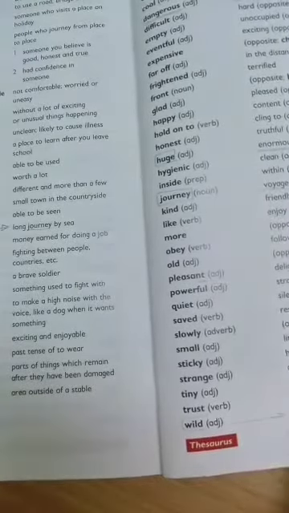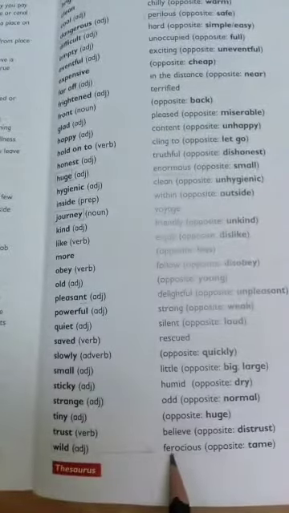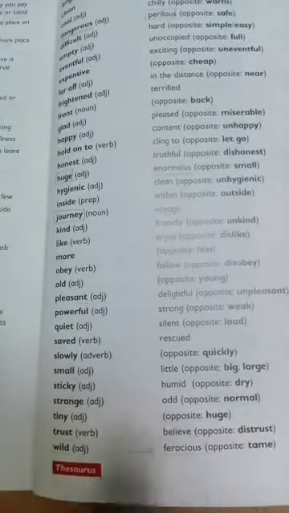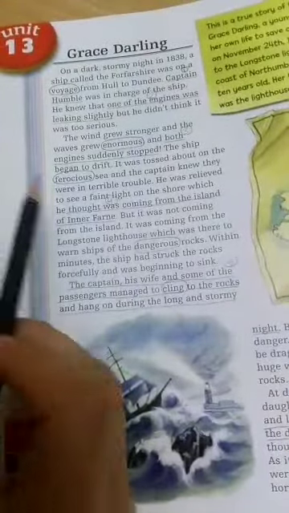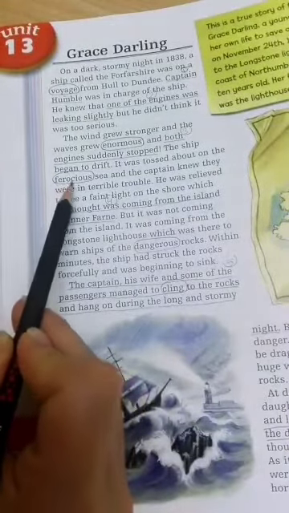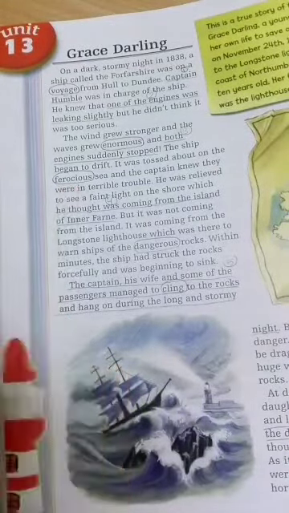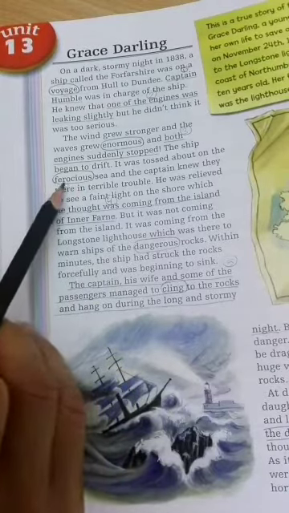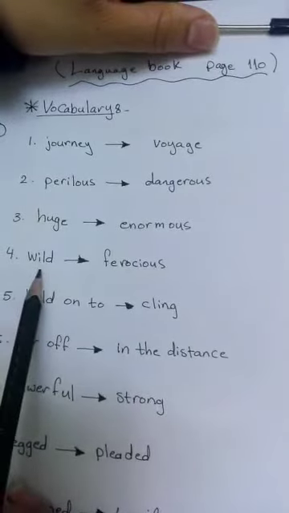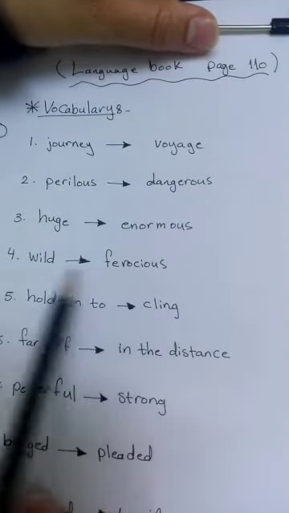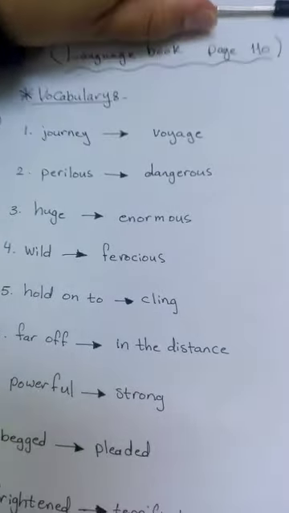Let's now find the word ferocious in the text. This is the word ferocious. Ferocious means wild. They are synonyms. And this is how we should write them: wild, ferocious.